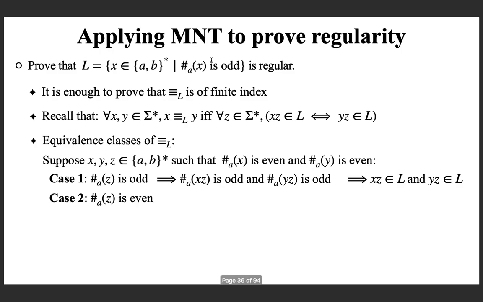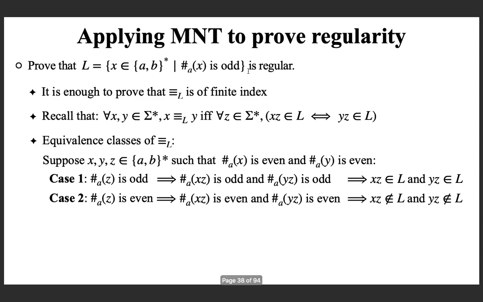Now the other case, when z contains an even number of a's, you can see that xz will contain an even number plus an even number, an even number of a's. Similarly, yz will contain an even number of a's, even plus even, which is again an even number. So both contain an even number of a's, and so by definition both are not in the language.